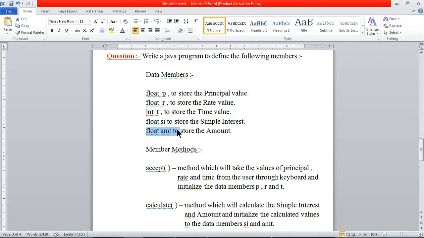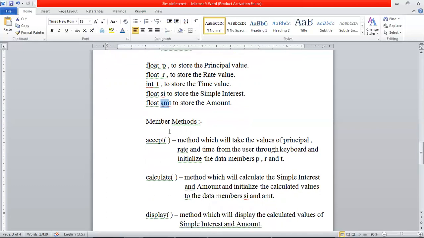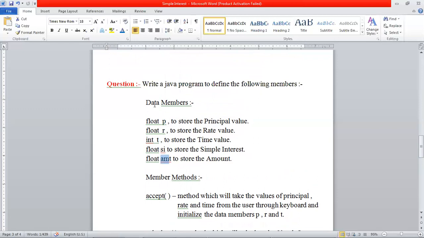Now it became mandatory for us to declare variables with the name P only. You cannot take XYZ because it is a demand of the question now. For principal, you have to take this variable only. For rate, you have to use the R variable. For time, the T variable. For simple interest, the SI variable. For amount, the AMT variable. Clear? So all these will be the data members. Now, what are data members?